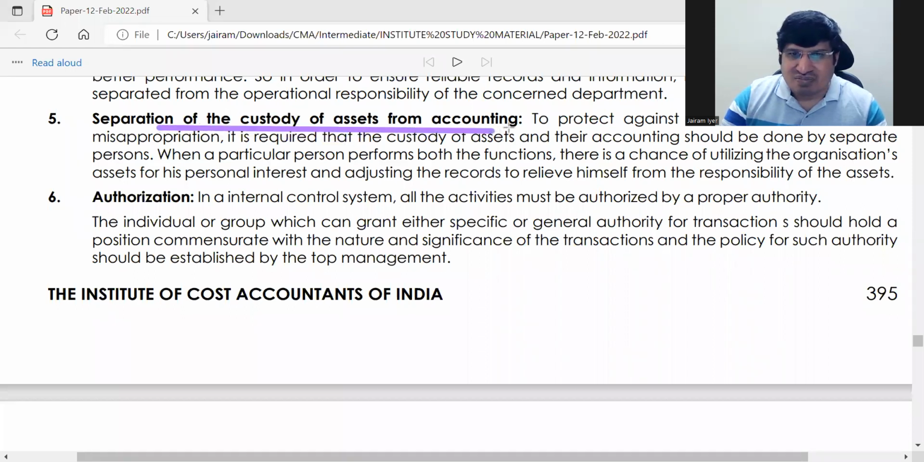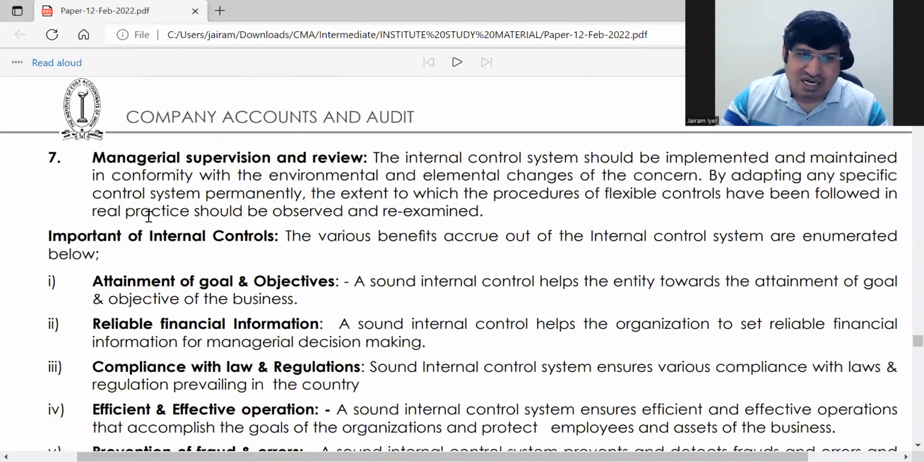Separation of custody from assets. Again, similar thing. Separate the custody of assets from accounting. Okay. Authorization. There should be an authorization. Wherever authorization is required, the authorization should be there. Without that, transaction should not happen. Okay. This is how internal control should be. These are all the main things of internal control, right?